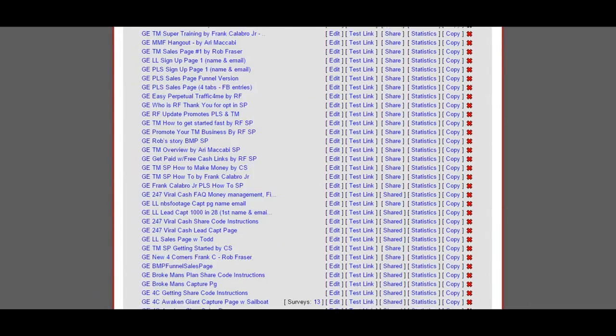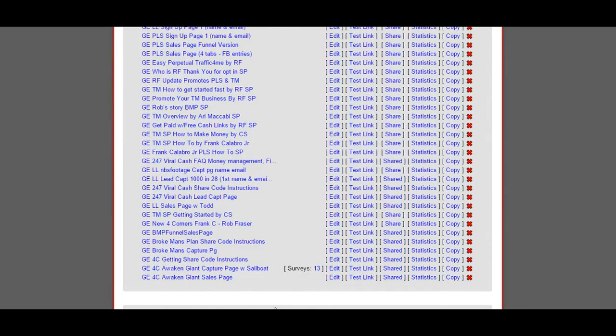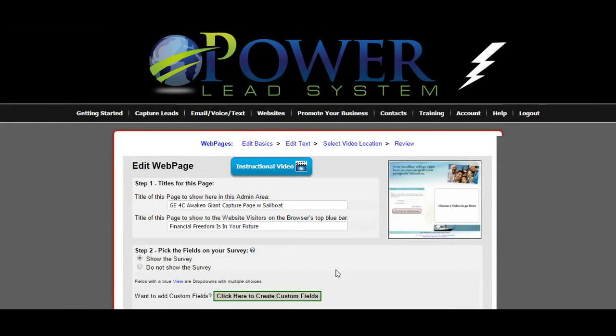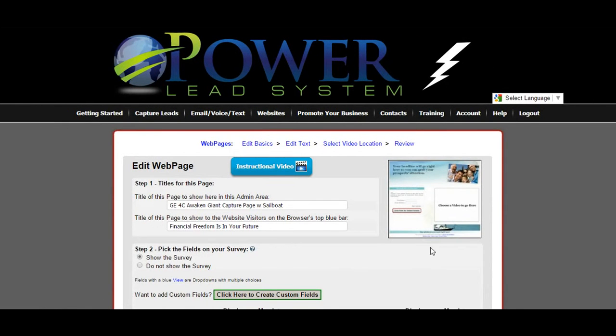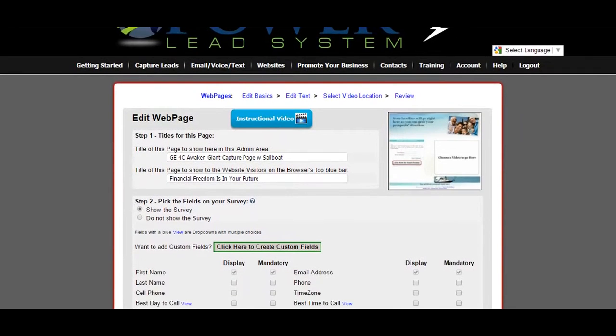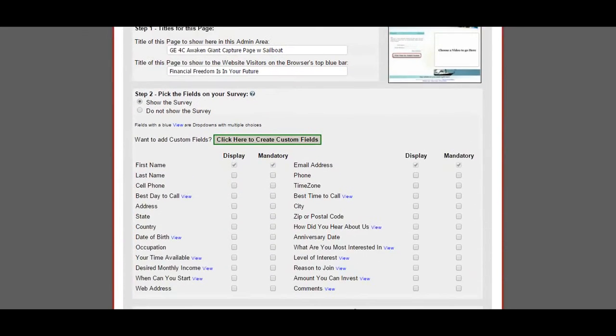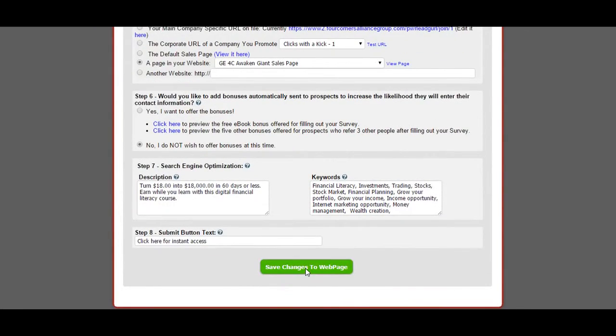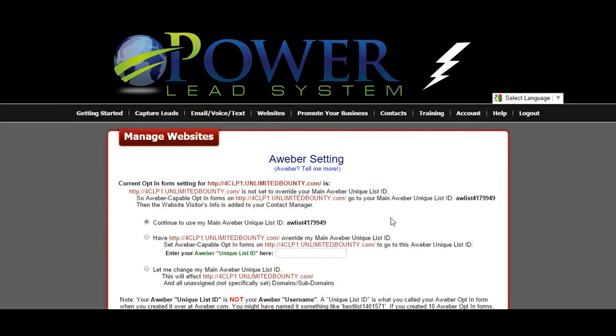So we're going to find that Four Corners lead capture page, and here it is. You can see that some people have been filling in those surveys, so I do want to definitely hook that up to its own AWeber list. Okay, so once you've set up your lead capture page and you go to save it, you will be brought to your AWeber setting page.